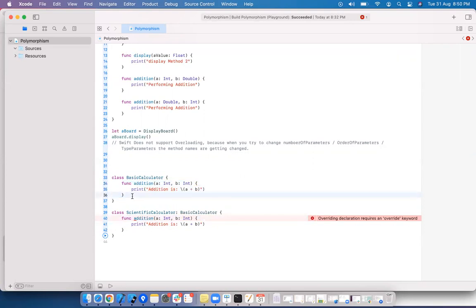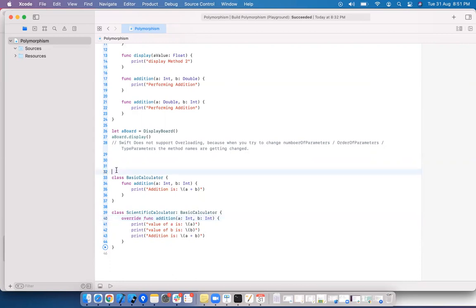But when do you write override? When do you override a method is when you want to achieve additional functionality than the existing functionality. Let's say I want to display value of A is A, value of B is B. Here I want to use the override keyword.